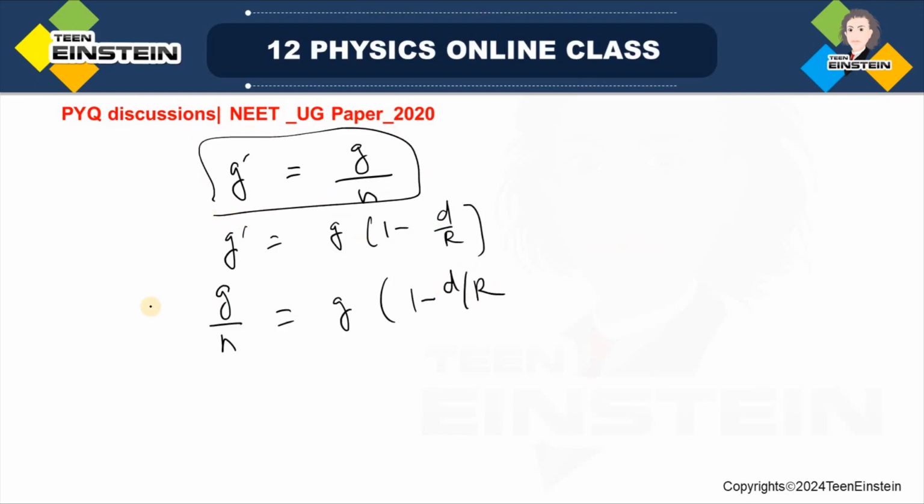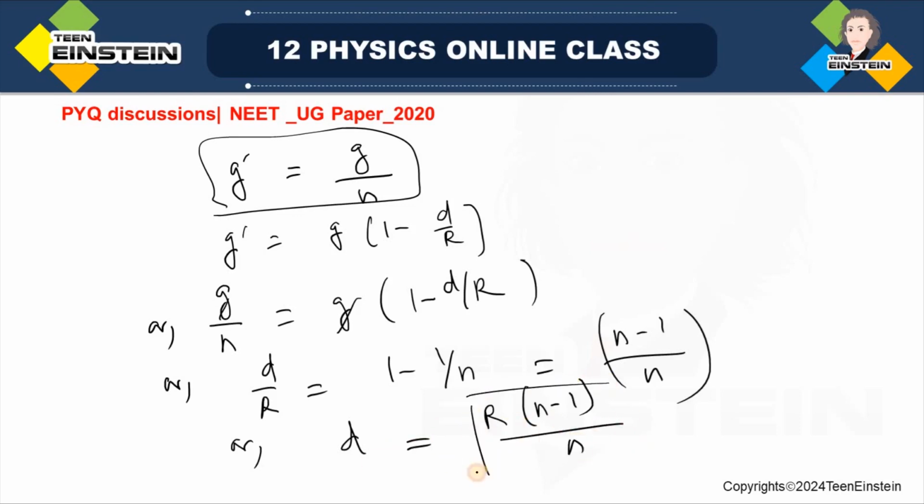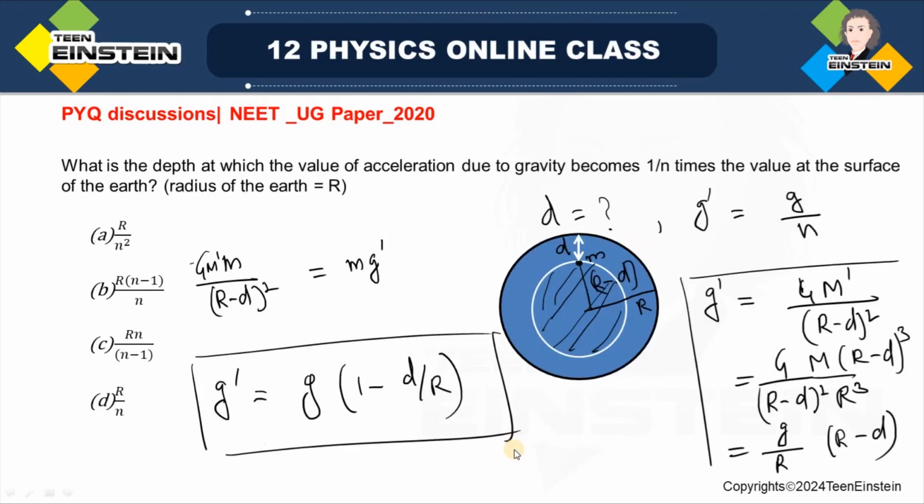From here I'll get d by r is equal to 1 minus 1 over n, so this will be n minus 1 divided by n, and the depth d is equal to r whole into n minus 1 divided by n. So this will be the depth. Let me see the options. Yes, this option B will be the correct answer for this question.